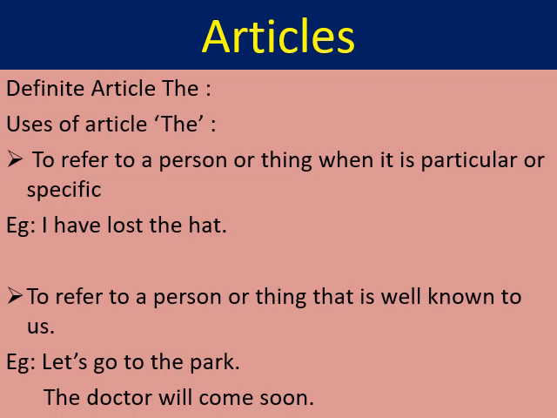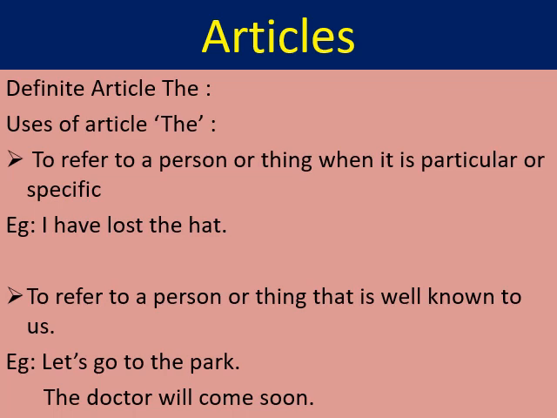So the second situation given over here for using the definite article the is when we talk about a person or thing who is well known to us, or known by most of the people. Here an example is given: let's go to the park. So we are talking about a specific park which is known by most of the people.